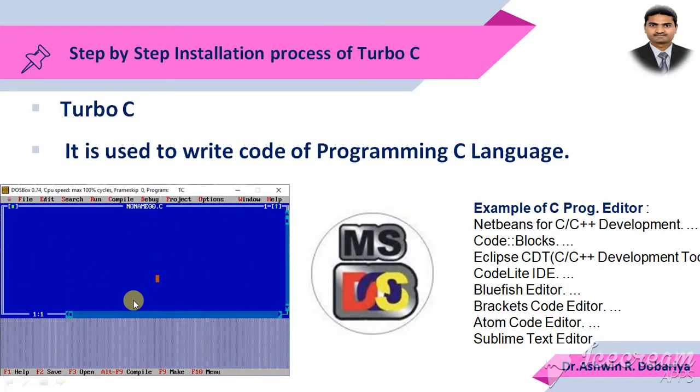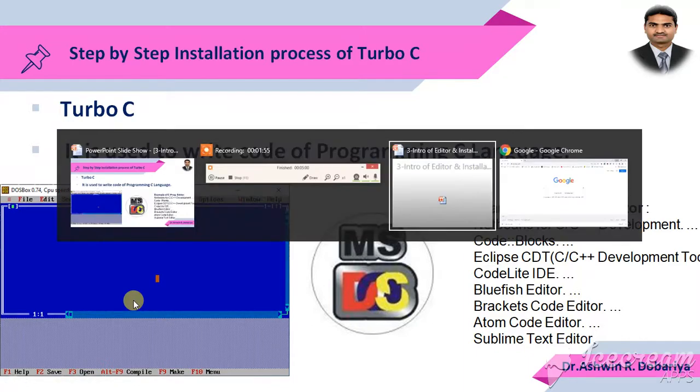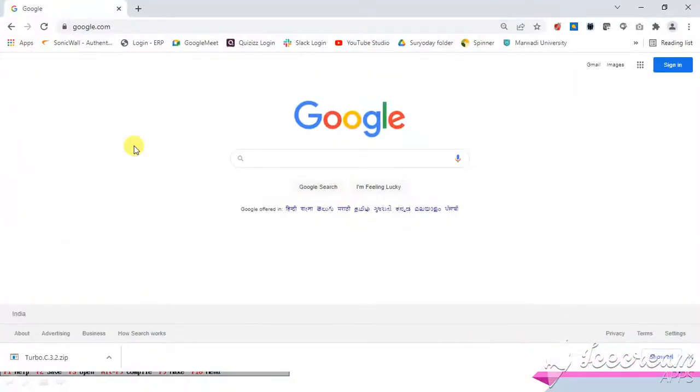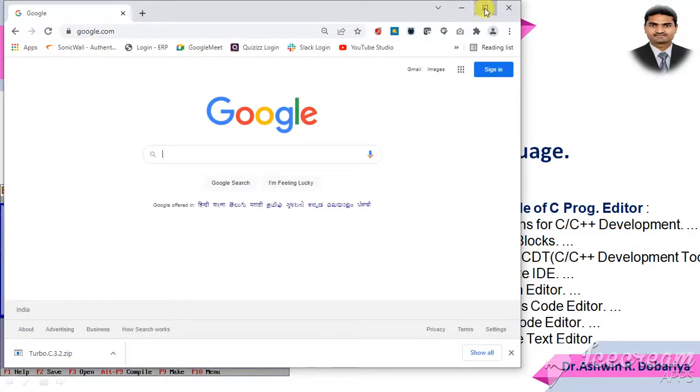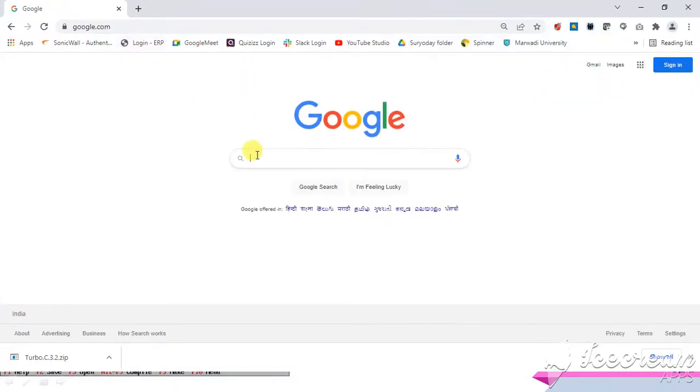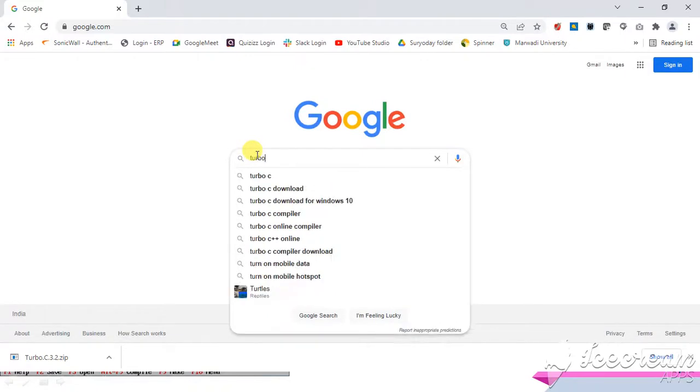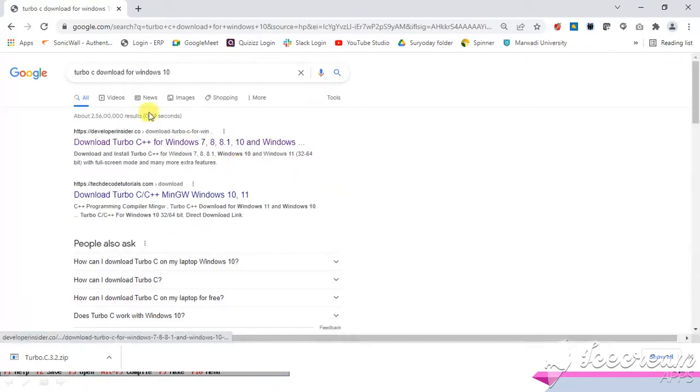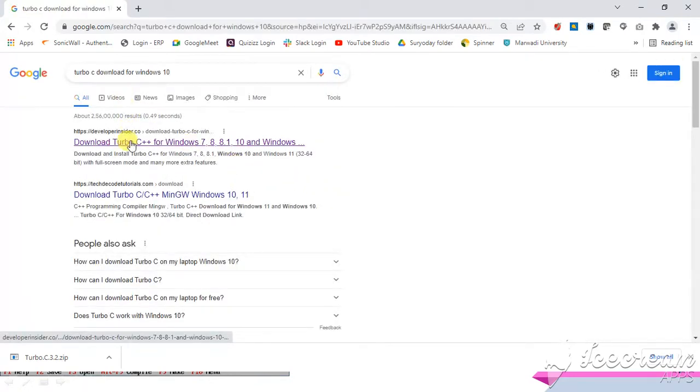So let's see the practical of how we can download it from the web. This is Google, and in Google first we have to type over here Turbo. Here you see there is an option, Turbo C download for Windows, because you can download the Turbo C editor for different versions of Windows operating systems like Windows 7, 8, and so on.